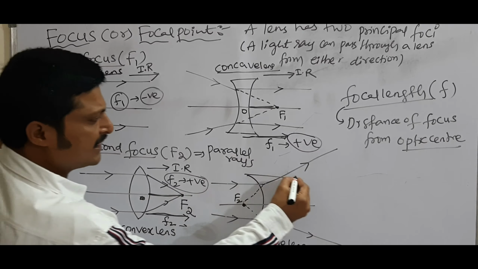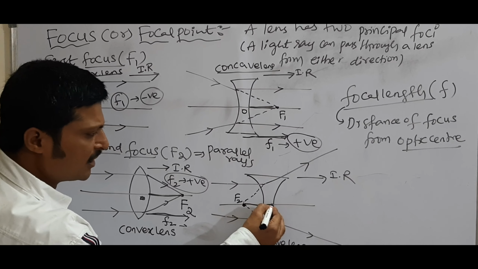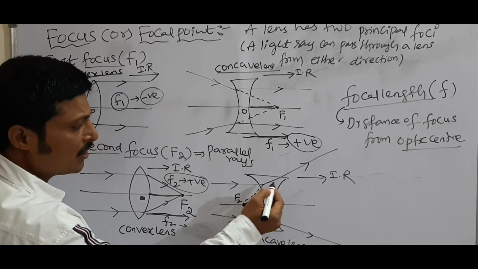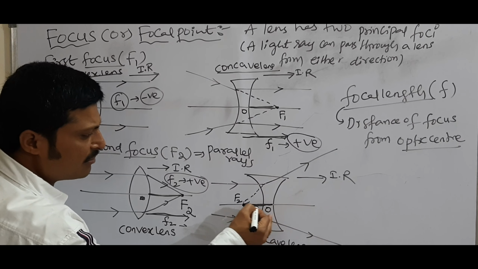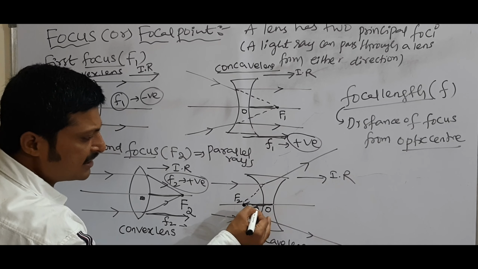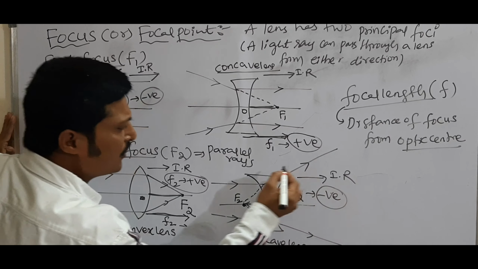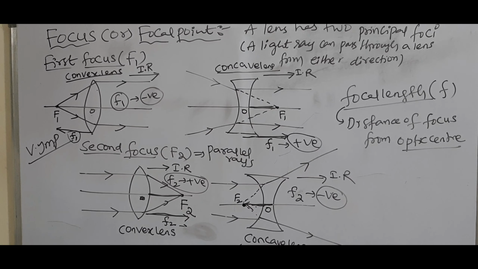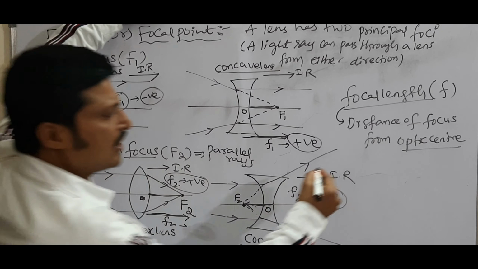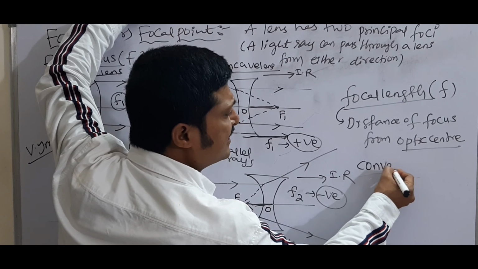Here, this is the direction of incident rays. Here, this is second focal length for concave lens. We are moving opposite to the direction of incident rays, so this F2 is taken as negative for concave lens. So we are using this focal length as our standard one. So remember, my dear students, convex lens, concave lens.